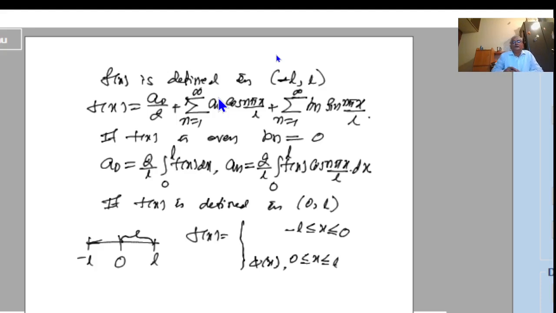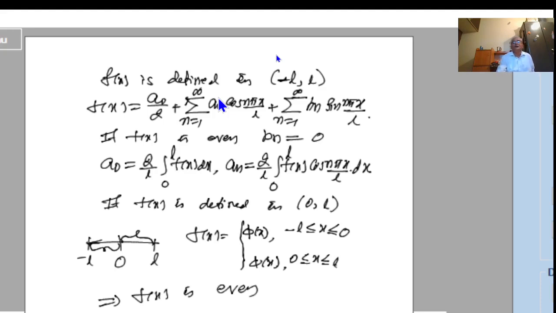Now what we do is, we extend this function from minus L to plus L by defining the function f of x is equal to, say, phi of x in minus L to 0. That is, here in minus L to 0, we define f of x equal to phi of x. Here 0 to L it is phi of x, and minus L to 0 again it is the same function phi of x. Then this implies f of x is an even function.